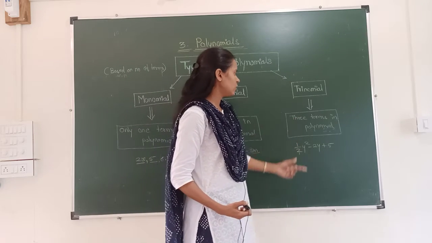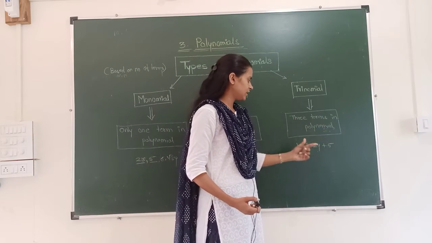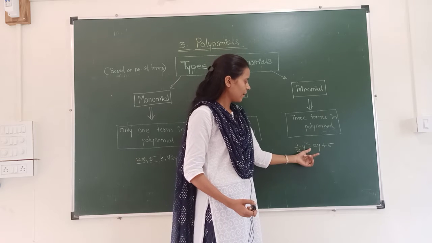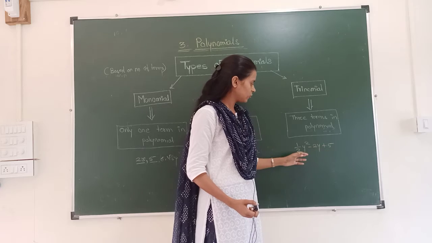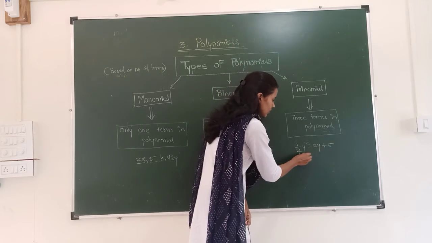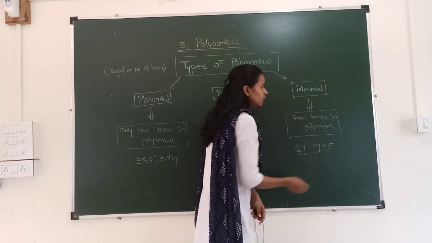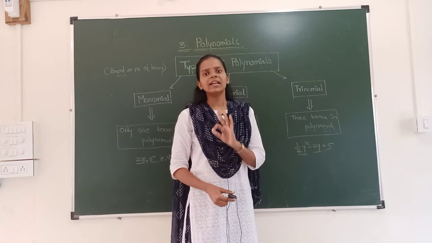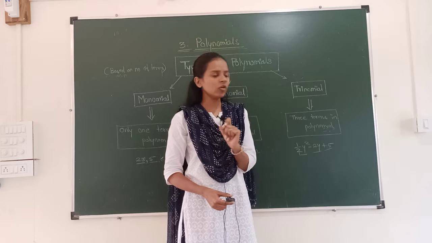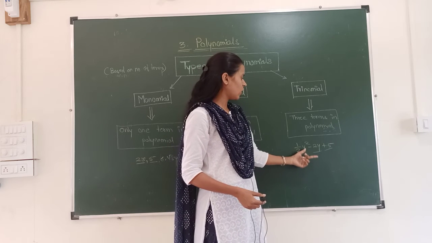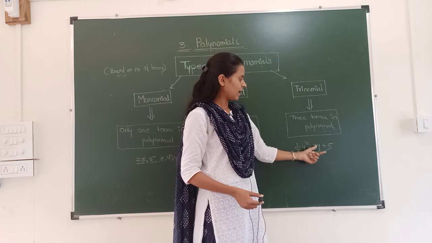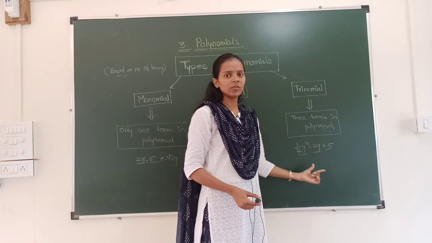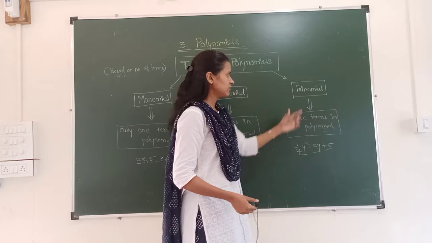Third one is trinomial. Three terms are in the polynomial. See, 1 half y square minus 2y plus y. You can see this is the first term, this is the second term, and this is the third term. Overall three terms are there in the polynomial, that is why this is called trinomial. And this is the example, 1 half y square minus 2y plus 5. You can see three terms are there in this polynomial, therefore this is called trinomial.